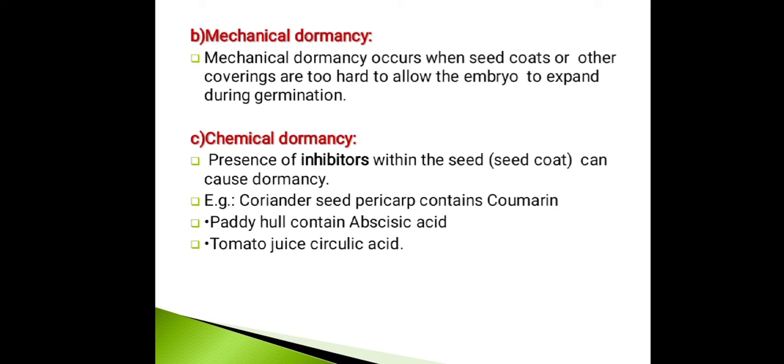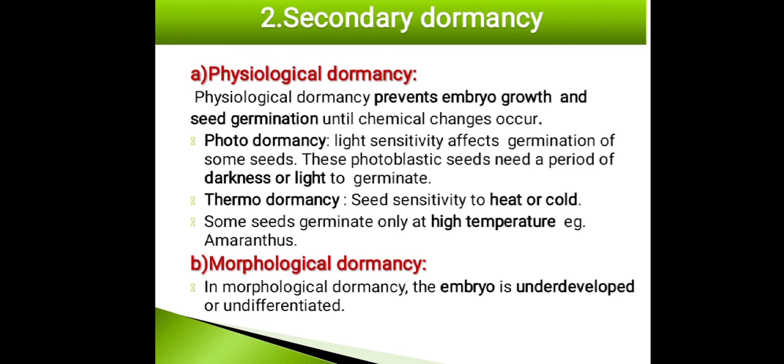Coming to the secondary dormancy. Physiological dormancy, wherein the physiological dormancy prevents embryo growth and seed germination until chemical changes occur. Under that, there is photodormancy and thermodormancy. Photodormancy is nothing but light sensitivity that affects germination of some seeds. These photoblastic seeds need a period of darkness or light to germinate.